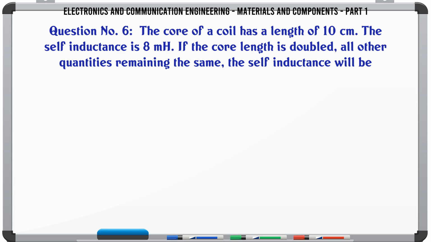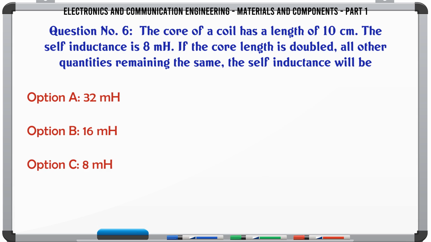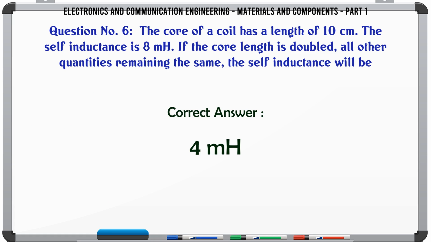The core of a coil has a length of 10 centimeters. The self-inductance is 8 mH. If the core length is doubled, all other quantities remaining the same, the self-inductance will be A. 32 mH, B. 16 mH, C. 8 mH, D. 4 mH. The correct answer is 4 mH.